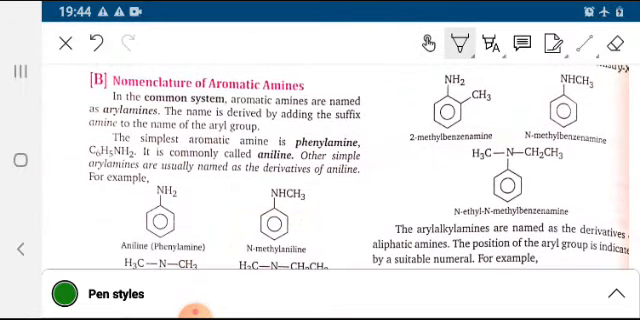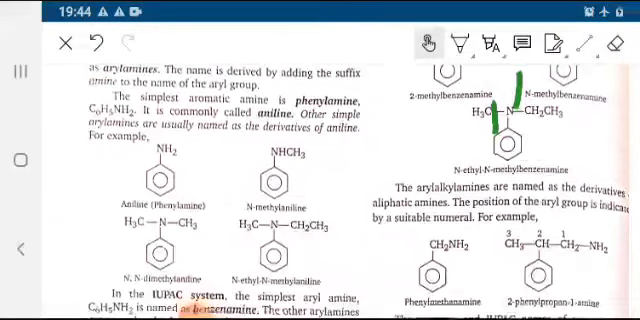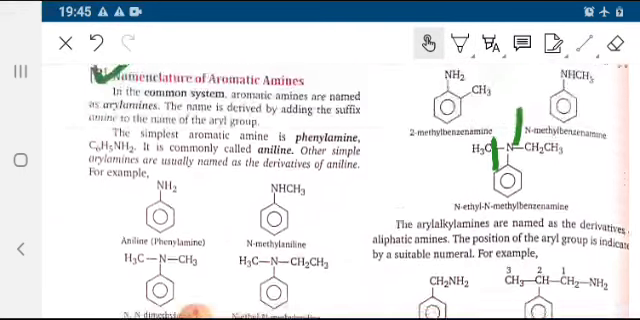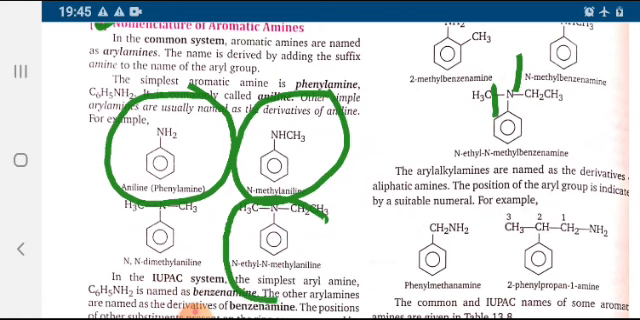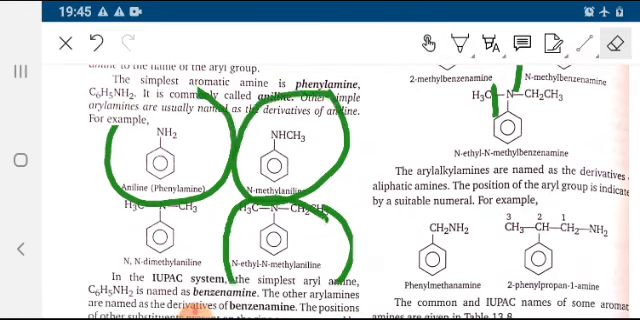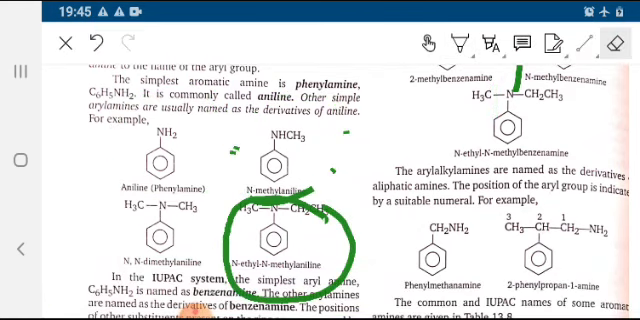Next is the nomenclature of aromatic amines. In the common system, aromatic amines are named as aryl amines. The name is derived by adding the suffix amine. The simplest aromatic amine is phenylamine or aniline, and methylaniline, N-ethyl and methylaniline. So these are the various examples.